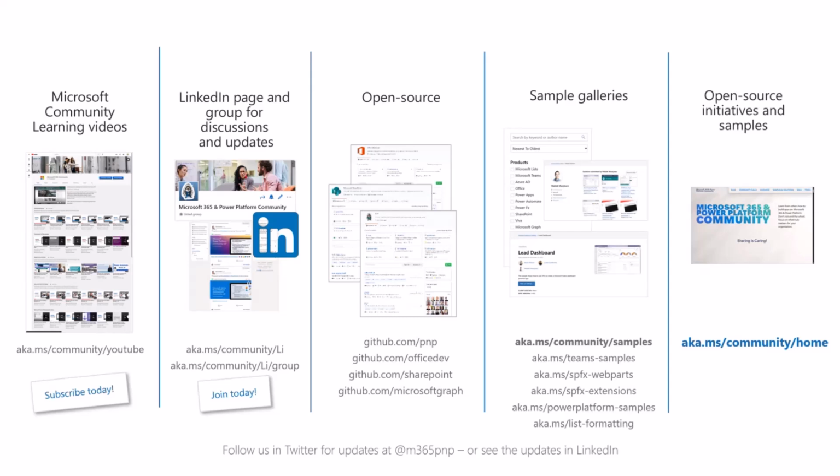We also have a lot of open source assets available for you to take advantage of, but as it might be a bit difficult to find the relevant sample for you, we have these sample galleries, and there's quite a few of them. The primary one being AKMS community samples, where we have way more than 2,000 samples available for you to get started. The idea there is don't start from scratch. Go to this location, have a look at what's available, and then that links to GitHub. You're able to download the sample and have a look at what's available from there.